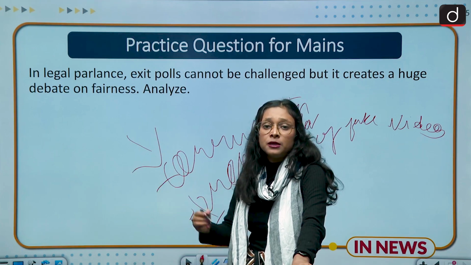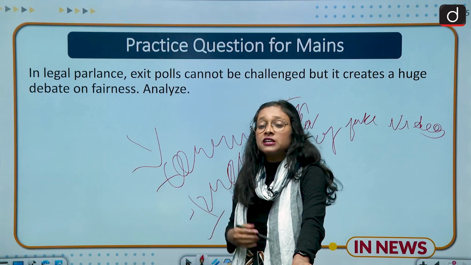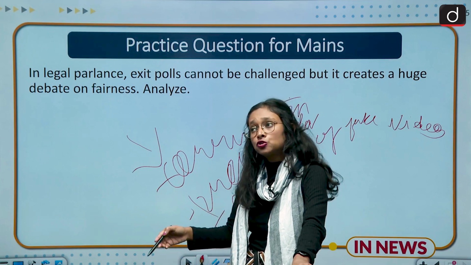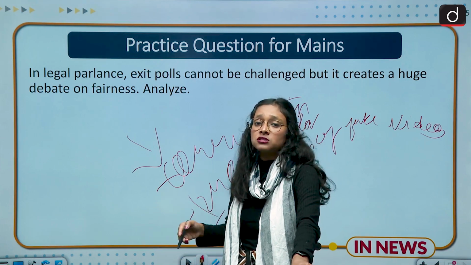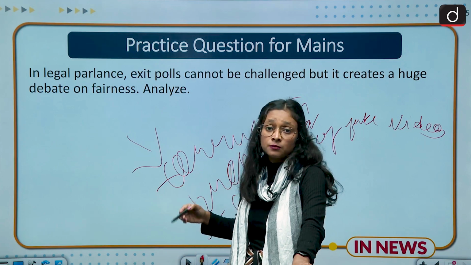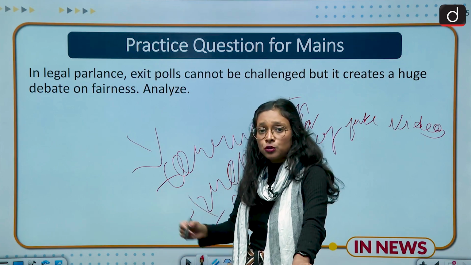It should be in a very balanced way, and it is better if it is asked effectively on the ground, because the ground results are very important in terms of exit polls. So that would be your conclusion.